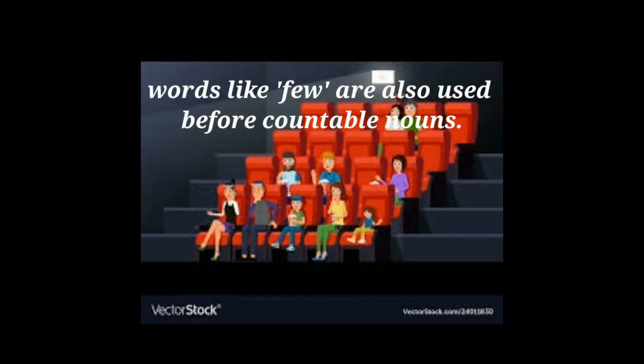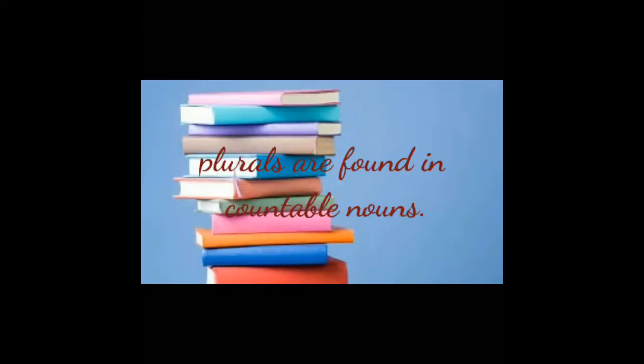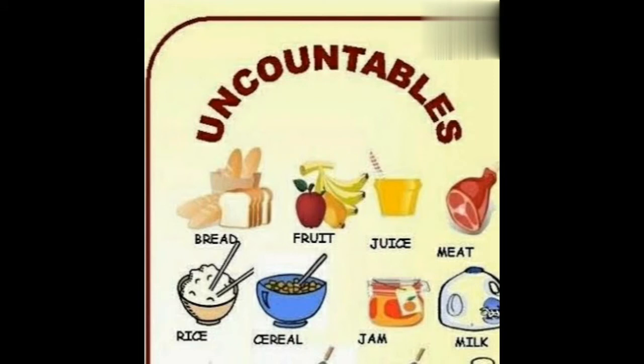Words like few are also used before countable nouns. Example, there are few people in the cinema hall. Plurals are found in countable nouns. Example, books, pieces. The nouns which cannot be counted are called uncountable nouns.